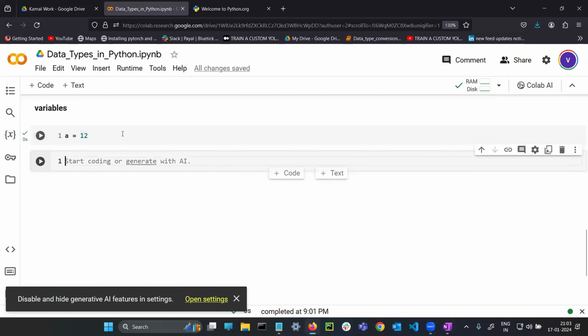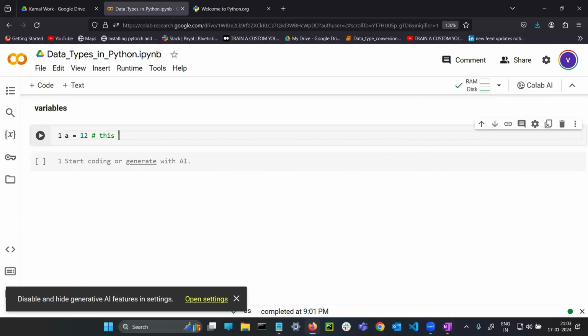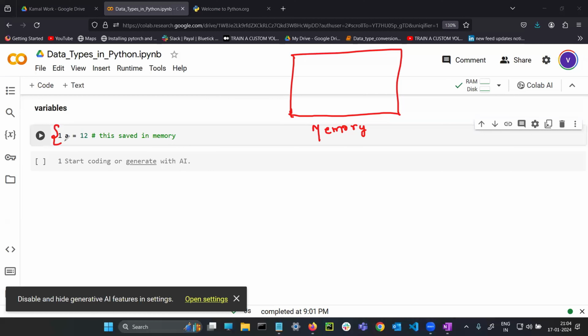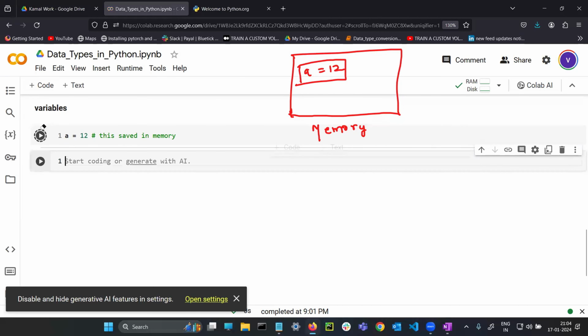For example, see, this is saved in memory. Here I will write, imagine this is the memory, understand it is a RAM. If I run this line, what happens? A equal to 12 will be saved in the memory. You can't see it, but it is saved. This line is saved. Now I am just writing A.